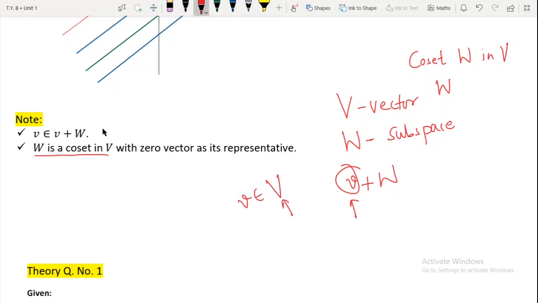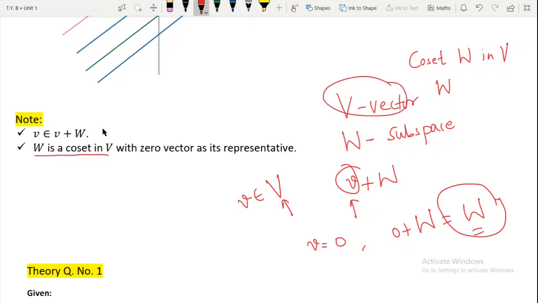So the vector space also has a 0 vector. So in particular, if I take my representative to be 0, then what am I going to get? 0 plus W, and that is nothing but W. So what I want to point out here is, whenever you have a vector space and a subspace, this subspace itself is one coset. Just try to understand. So the subspace itself is a coset, and the representative of that is 0. So this is about the second note.